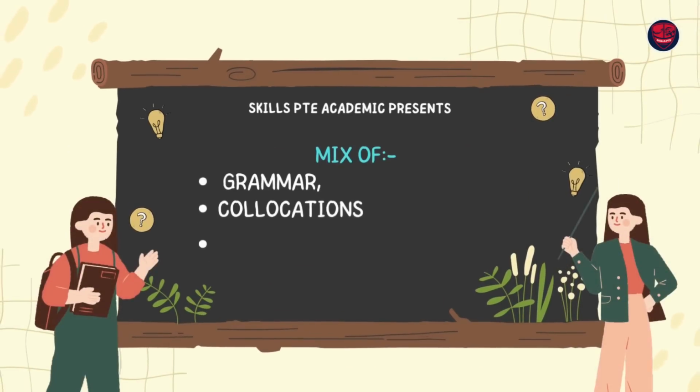And to get to this, make sure your strategies are a mix of grammar, collocation, and then context. It's not simply reading line by line and doing it. Wherever, whenever possible, you're going to jump. That jumping is possible only when you can do it using grammar and collocation. If there are 50 blanks, at least 15 blanks will be based on context. The remaining 15, 16 or 17 will be based on grammar. The remaining 15, 16, 17 will be based on collocations.